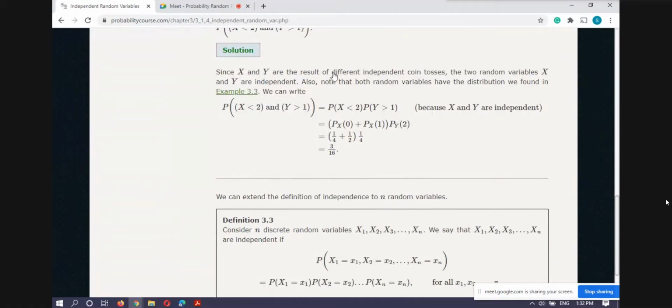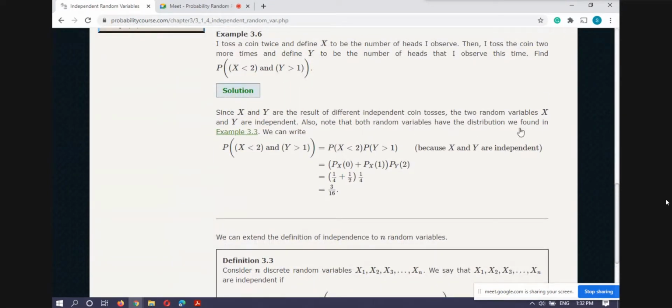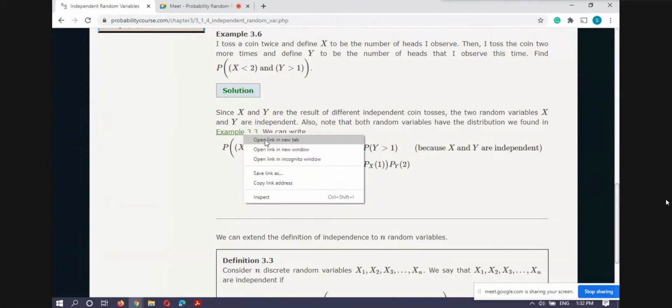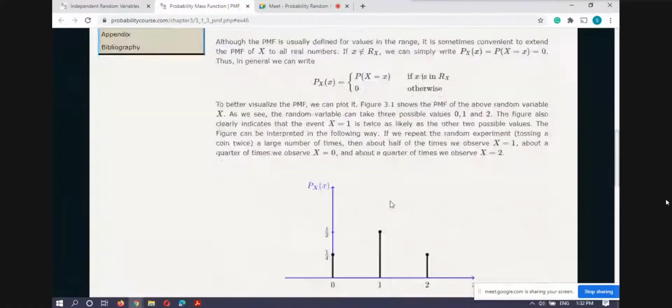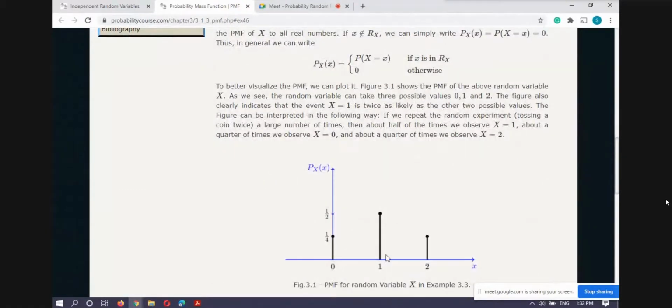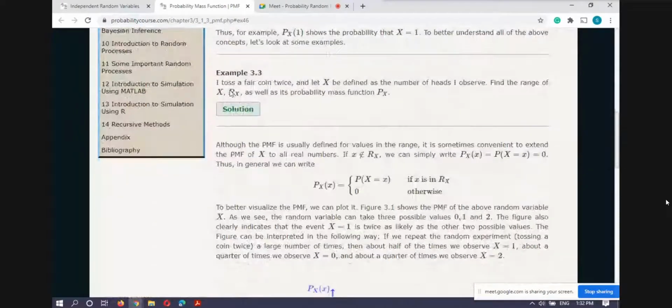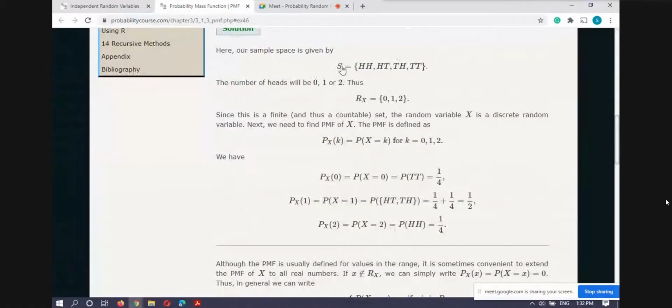Since X and Y are the results of different independent tosses, the two random variables X and Y are independent. Also note that both random variables have the same distribution that we have already discussed. For 0 heads the probability is 1 by 4, for 2 heads it is 1 by 4, and for a single head it is 1 by 2. So for two tosses of X we have this sample space, and the same for Y also.